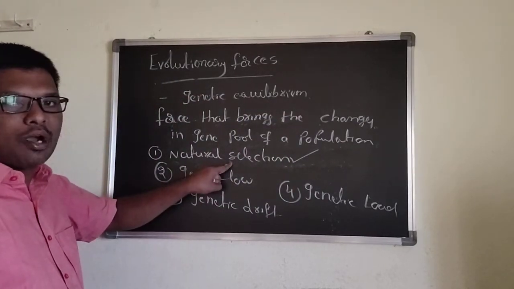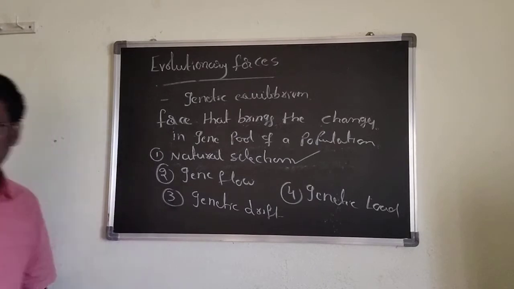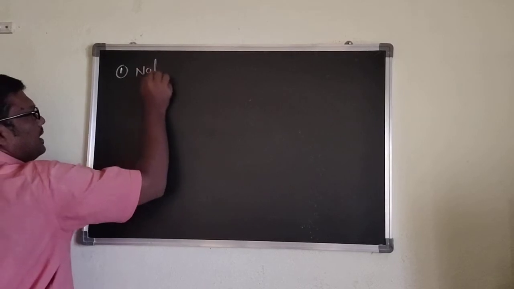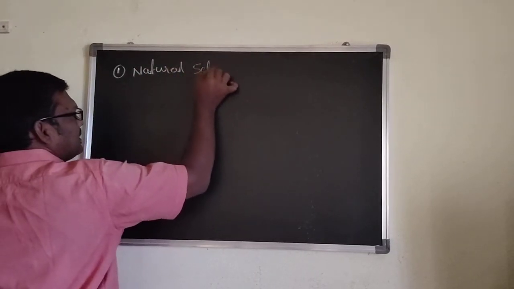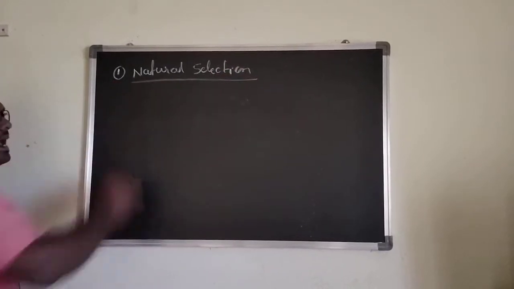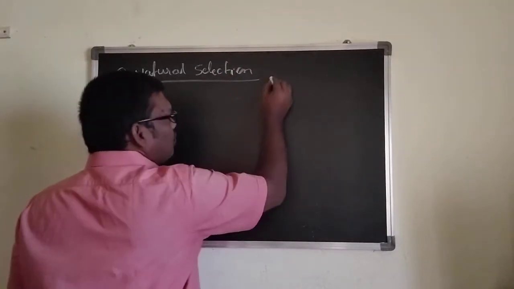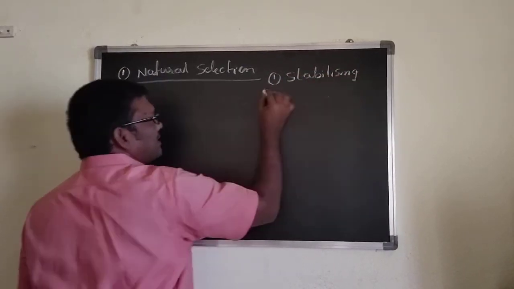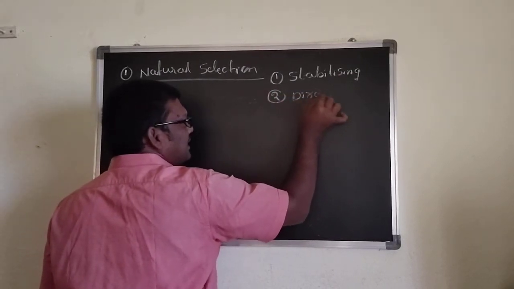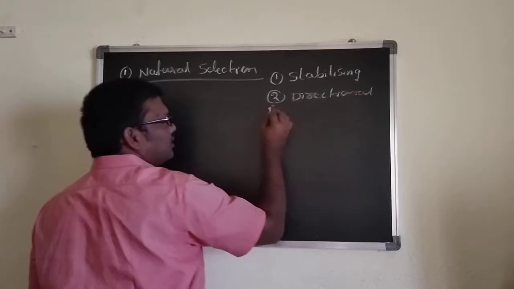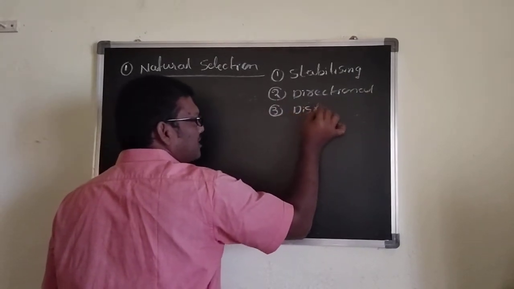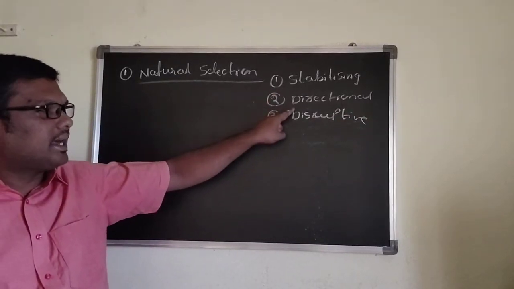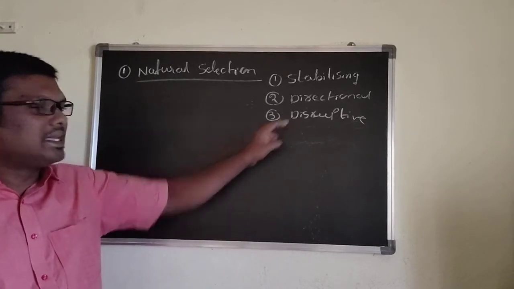It is a very important concept. Now first we can go for natural selection. In natural selection, three types are present. One is the stabilizing selection. The second one is the directional selection. Third one is the disruptive selection. First one is what? Stabilizing selection. The second one is directional selection. And third one is disruptive selection.